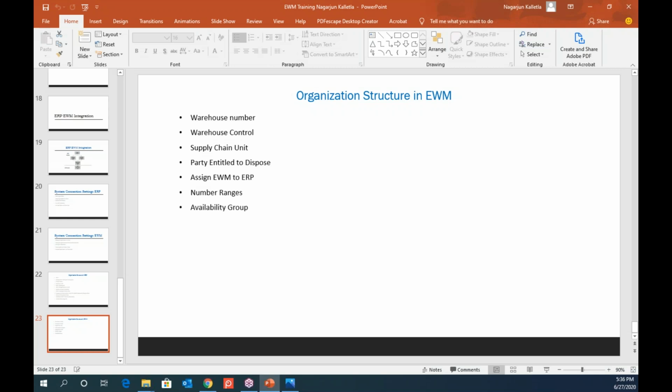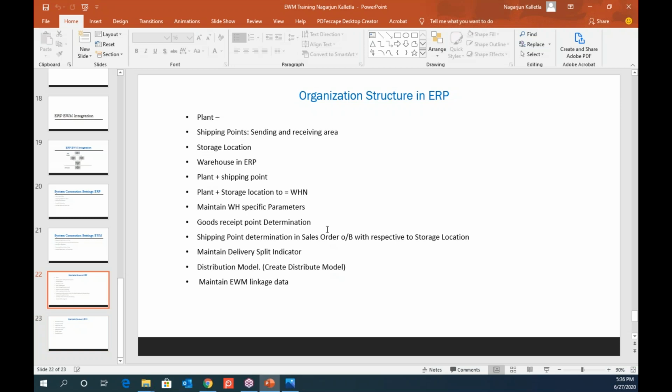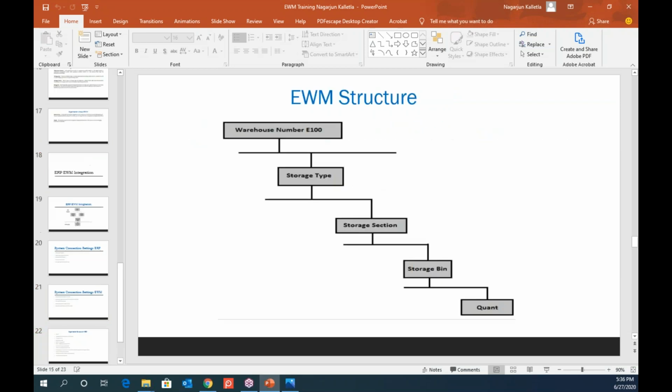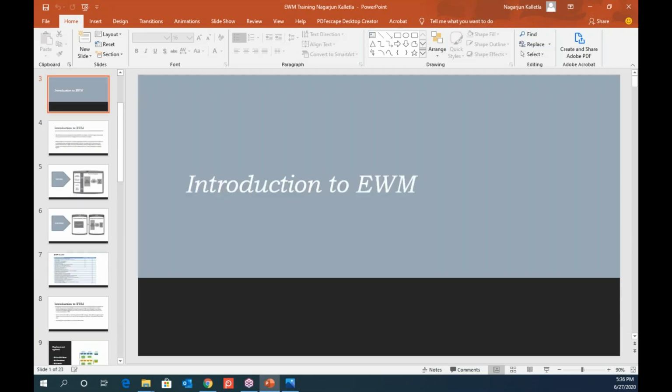And also we have to assign the EWM to the ERP warehouse number, and we also have to maintain the number ranges. And there is one more thing that we have to do, which is availability group setup. Availability group is a one-on-one connection from EWM to the storage location of ERP. So it's a one-on-one relation. I will also show that later, when it comes to the organization structure on the EWM side. So that is about today's class.